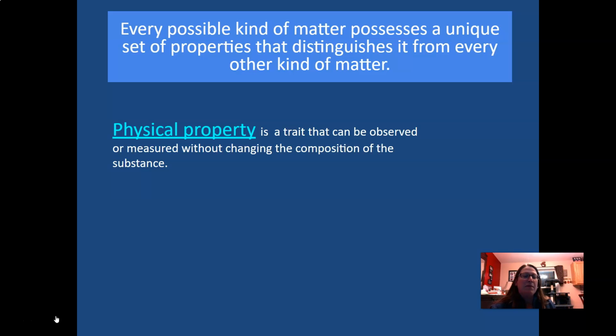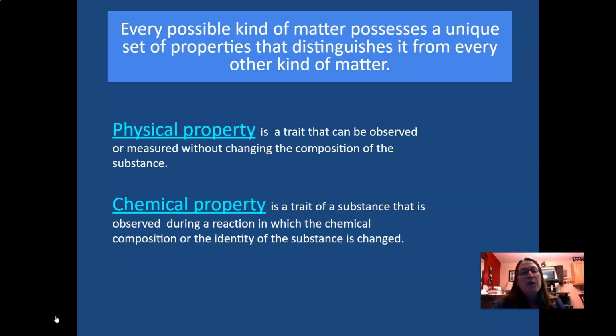Okay, a physical property might be something like color or size, mass, those sort of things. When you measure them, you look at them and observe them, you can help to describe a substance. And no matter if those things change, the substance itself would stay the same. There are also chemical properties, and chemical properties are traits that describe how the substance will change when it interacts with another substance. Okay, so we're looking at ways we can describe and talk about matter. All right, and we're going to look at these two properties, physical properties and chemical properties.